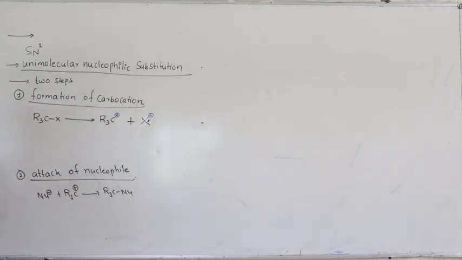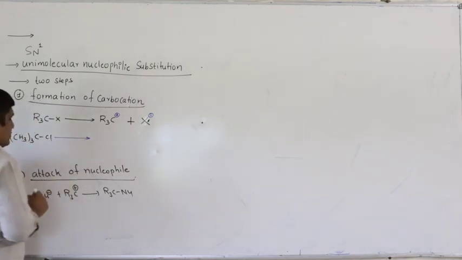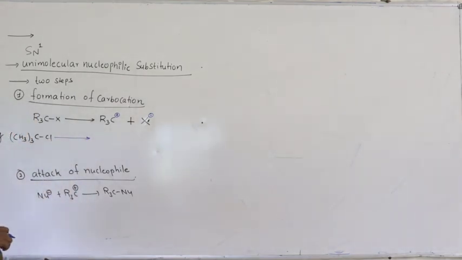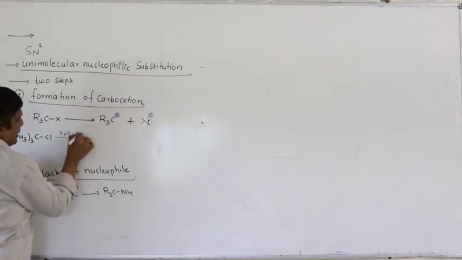So let us take one simple example for this. The best one is hydrolysis of tertiary butyl chloride or butyl bromide. So hydrolysis of tertiary butyl, (CH3)3C, chlorine or bromine. So this is tertiary butyl chloride, say in presence of water or methanol, upon heating. Say I am taking water and heating.